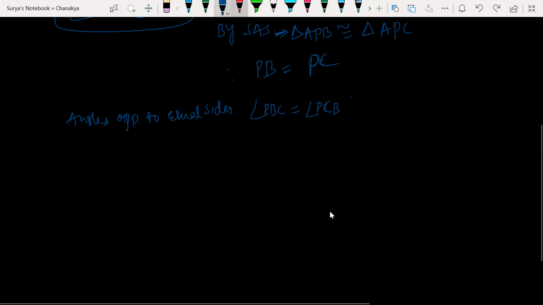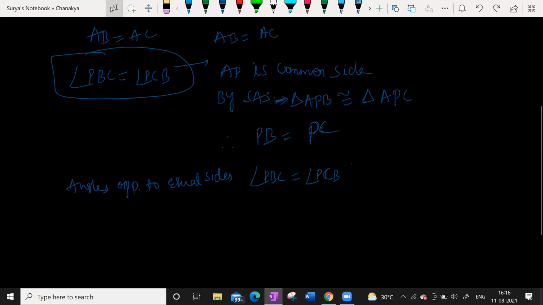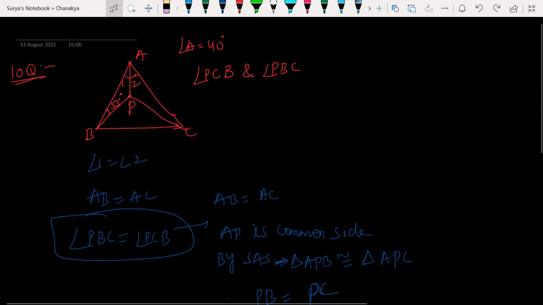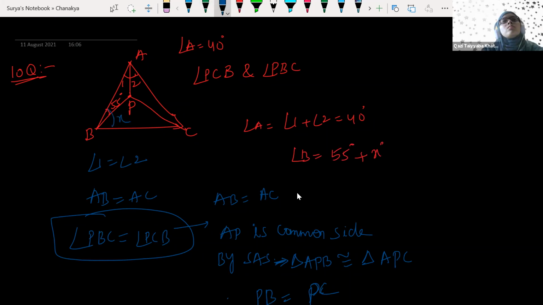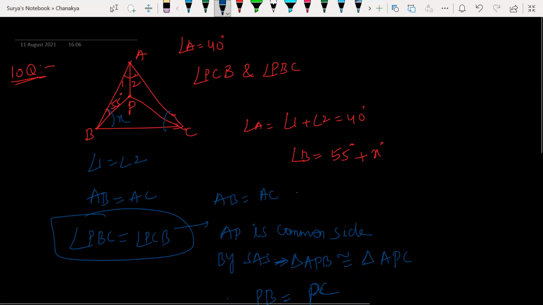Look at this. What we have to find out? Angle A is equal to 40, given. So angle 1 plus angle 2 is equal to what? 40, given. And we have to find out angle B. Angle B is equal to what? Angle A is 40 plus, let us say X. Now, B is equal to C, I know that. So this is also going to be 55 plus X. You understand? Yes, sir.